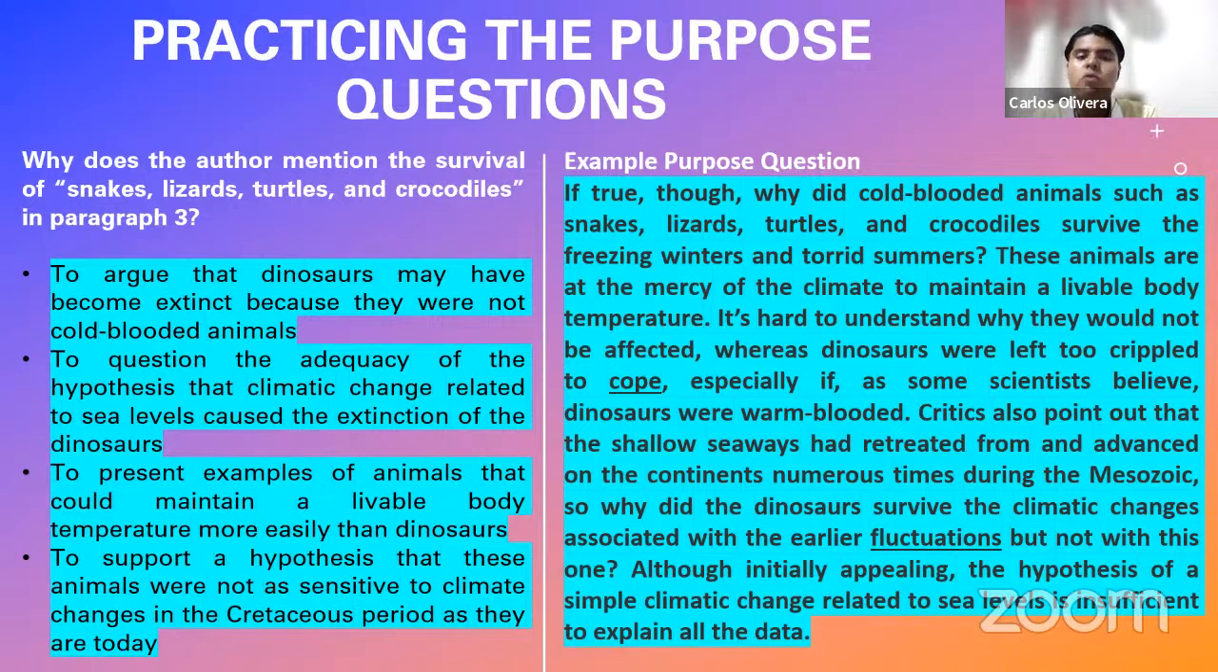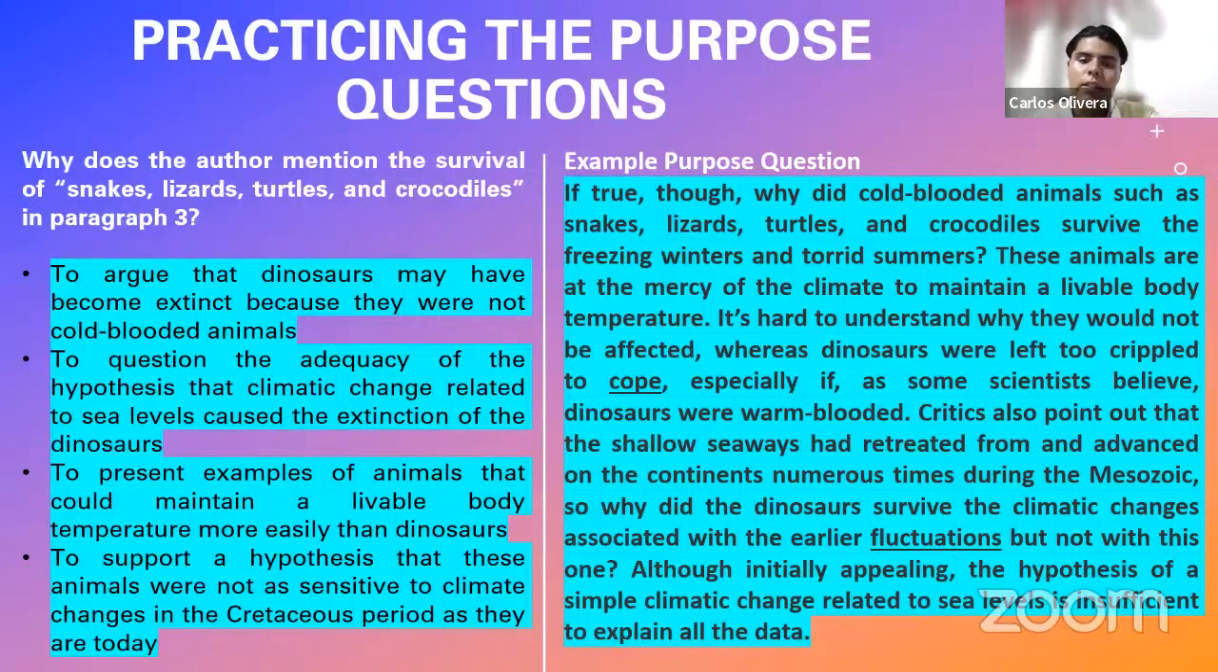Why does the author mention the survival of snakes, lizards, turtles, and crocodiles in paragraph 3? Now, the paragraph 3, we have it here on the right side of my screen. So please let us read. It says, if true though, why did cold-blooded animals such as snakes, lizards, turtles, and crocodiles survive the freezing winters and torrid summers? These animals are at the mercy of the climate to maintain a livable body temperature. It's hard to understand why they would not be affected, whereas dinosaurs were left too crippled to cope, especially if, as some scientists believe, dinosaurs were warm-blooded.